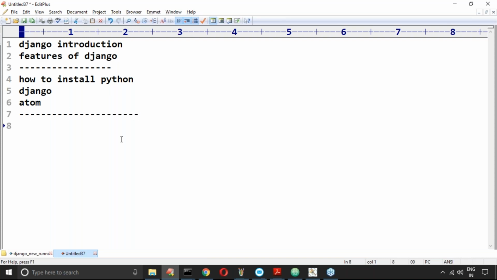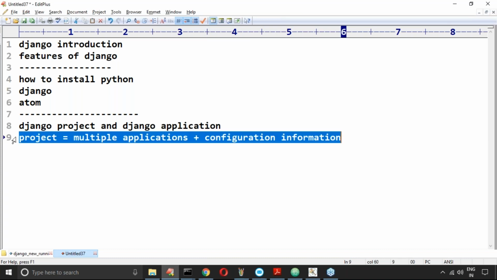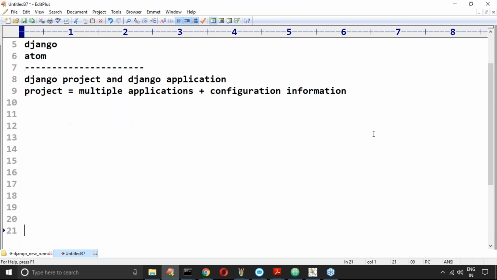Next, after that, I introduced two words: Django project and Django application. Which word is the very superior, either project or application? A Django project contains multiple applications plus some configuration information. Project means multiple applications will be there plus configuration information, which is nothing but a Django project.